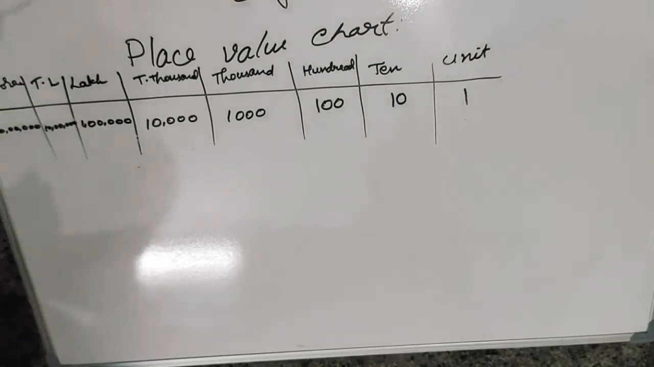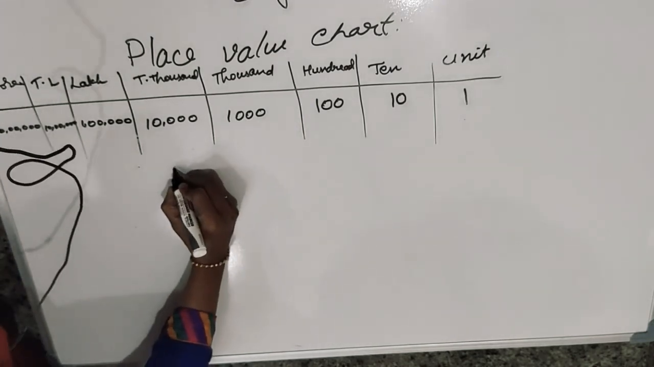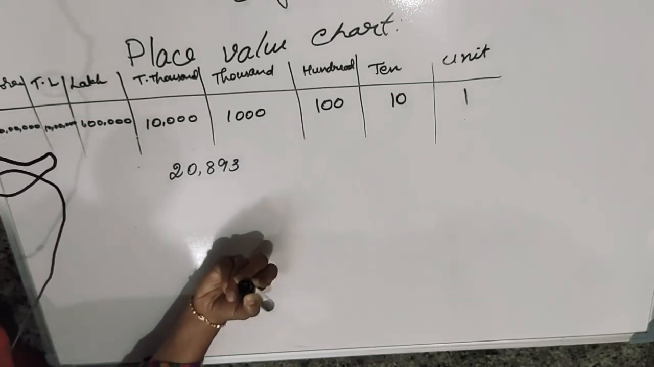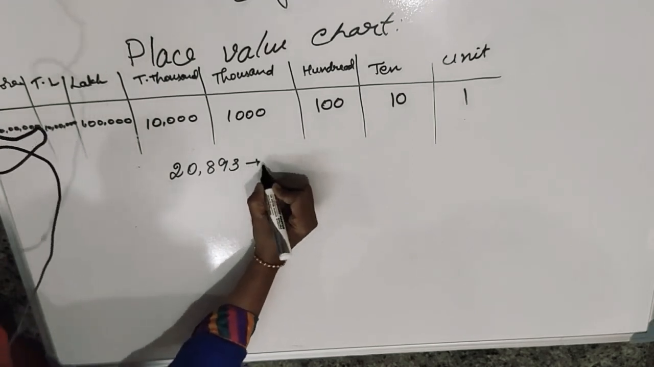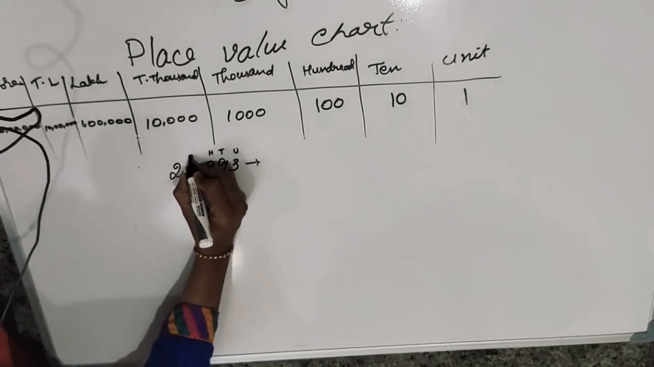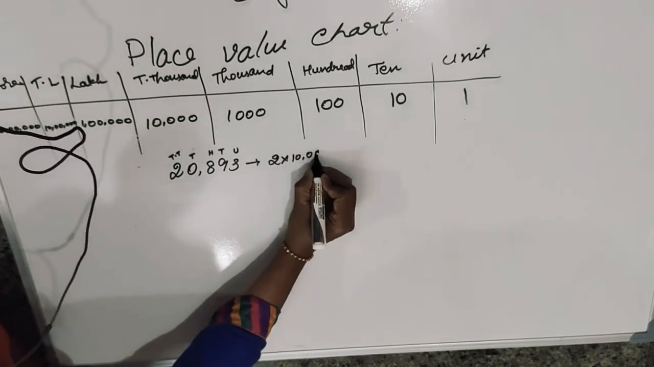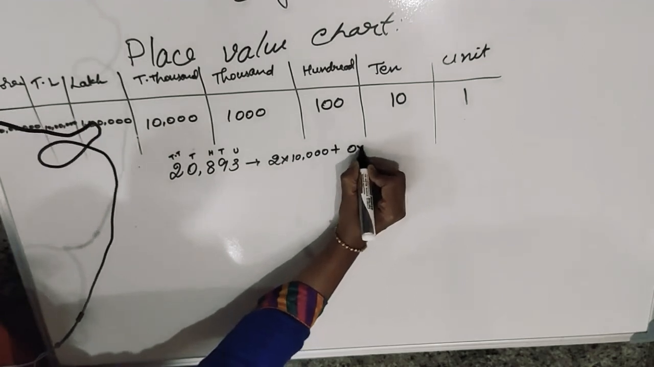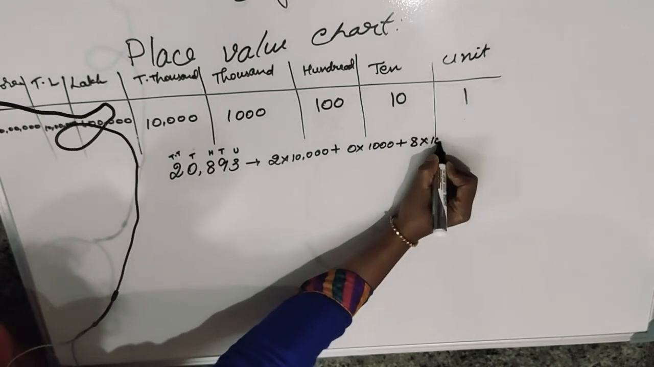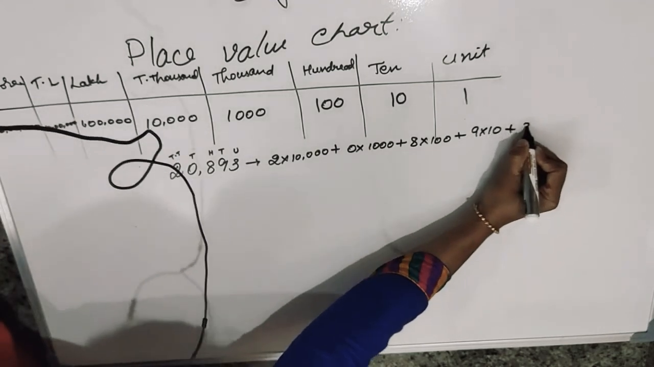Okay, I think you understood that one. One more problem I will solve, same method, same way. So we'll take the number 20893. Now I will write first in the generalized form. You need 10, 100, 1000, 10,000. Now 2 into 10,000 plus 0 into 1000 plus 8 into 100 plus 9 into 10 plus 3 into 1.